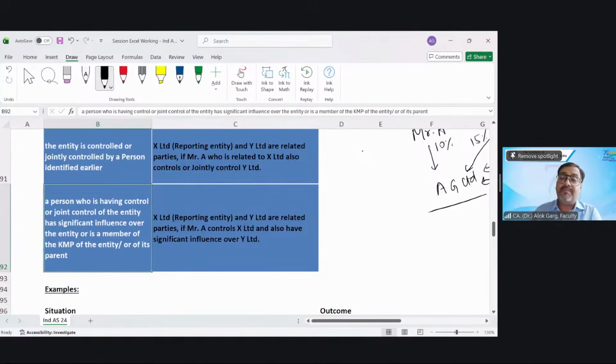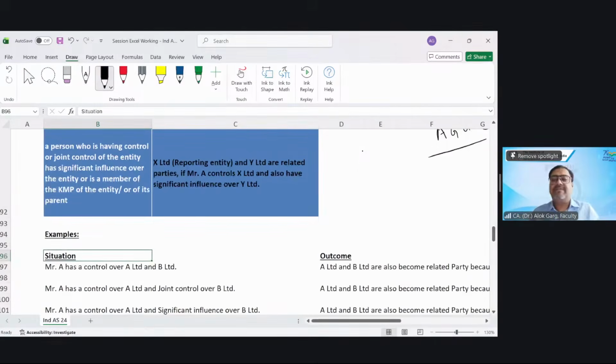And a person who is having control or joint control of the entity also has significant influence over the entity or is a member of the KMP of the entity or of its parent. So Mr. A, who is having control or joint control of AG Limited, is also having significant influence over BG Limited. So whether AG and BG will become a related party? Yes, sir, AG and BG will become a related party.